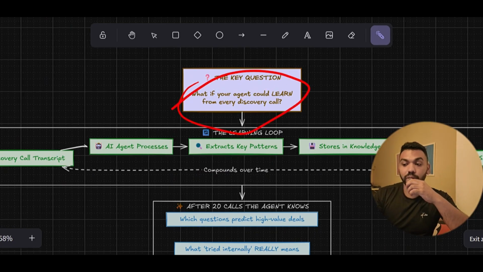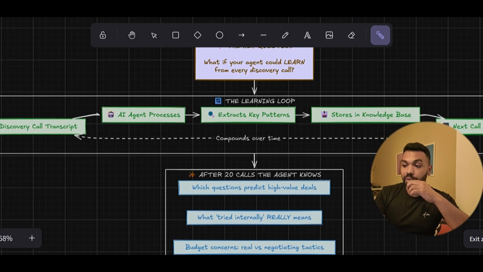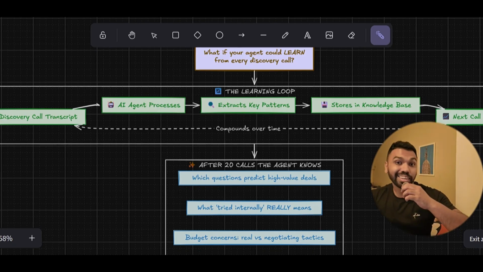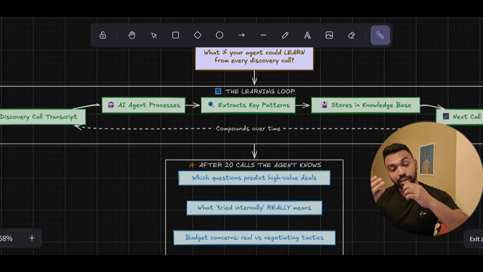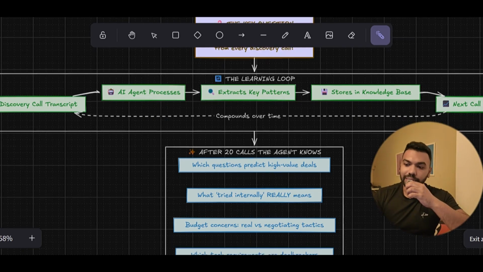What if your agent could learn from every discovery call? Every discovery call process is going to feed into our data learning loop. Every new transcript or data that comes into our pipeline feeds our AI processes to get better and better. So we go through something called a medallion approach. We go from bronze level data to silver level data and eventually extract the gold. And the gold could mean different things for different agencies or different buyers, so you need to extract that gold.